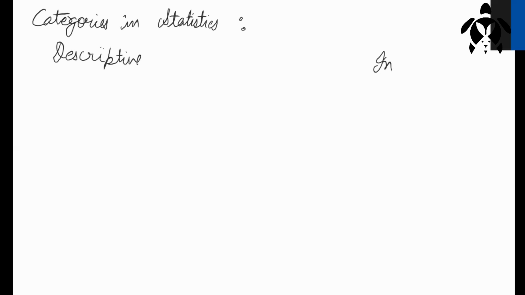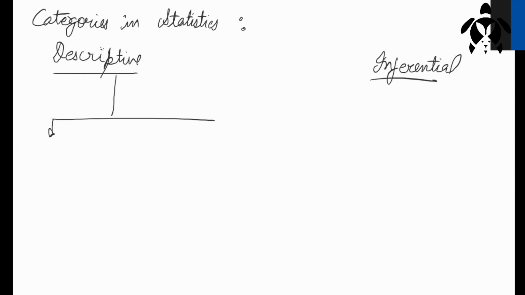Categories in statistics. We saw we have two categories, descriptive and inferential. In descriptive statistics, you have to describe the data. How to describe? We used to get the mode, the mean, and the median. Descriptive is divided into two parts: measure of center and measure of spread.